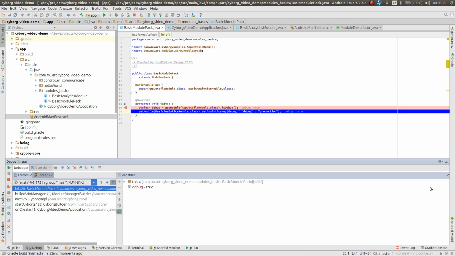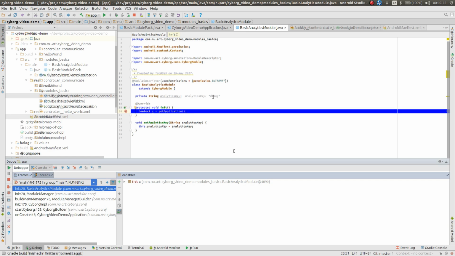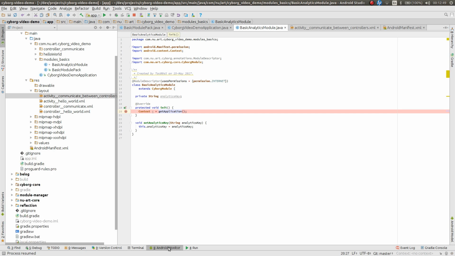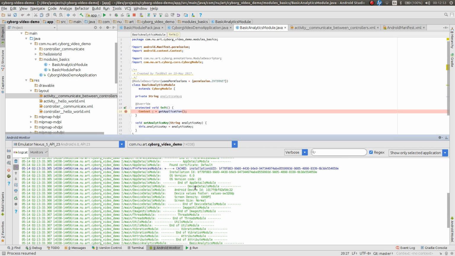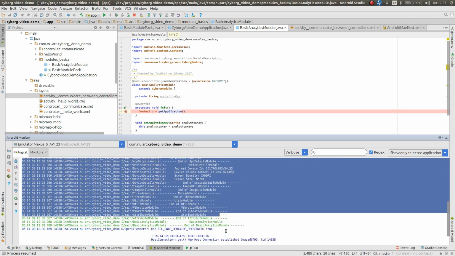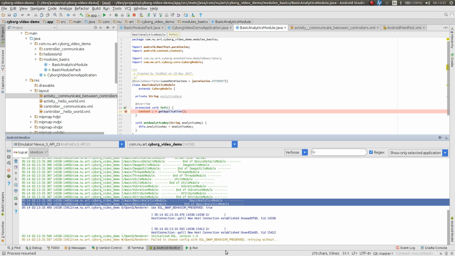We want to set the debug key, and when we get to our initialization of our analytics module, the analytics key is set to debug. Now let's just let it run. And let's check our logs. As you can see in the logs, it mentions every module with its details that it's been initialized, including our analytics module.